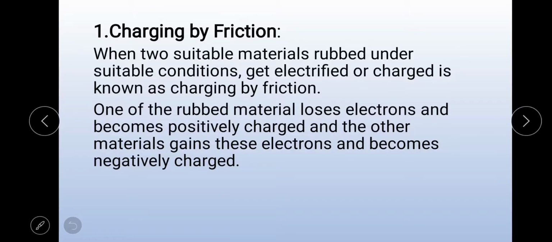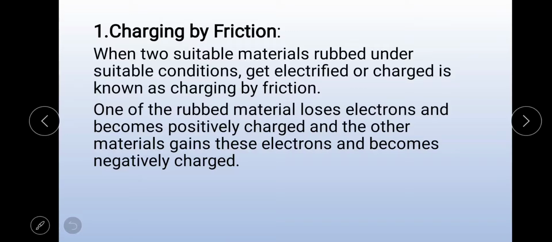The other material gains these electrons and becomes negatively charged. During this process, no new charge is created. Only electrons are transferred from one material to another.